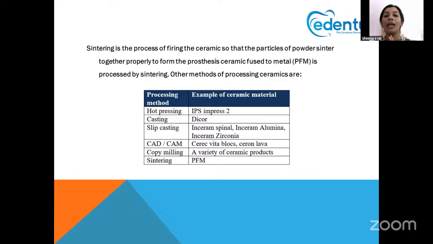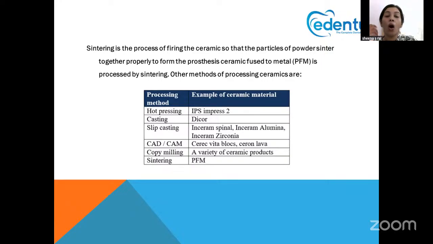Understood? There are various other methods of processing ceramics. One is sintering, where we fire the ceramic. Second is hot pressing, which is used for IPS Impress 2, a type of ceramic material. Think of one thing: the ceramic composition is heated by various processing methods to form the various ceramics which we see. Sintering is one process.